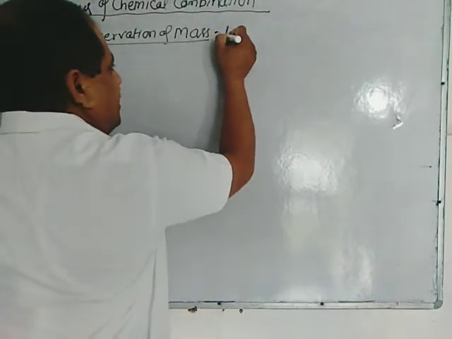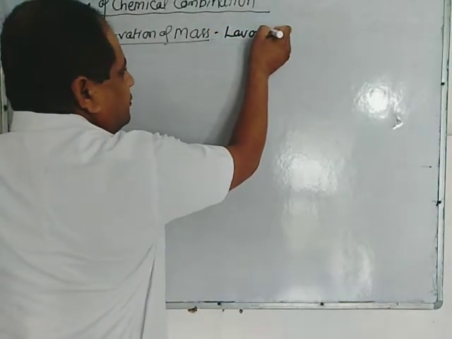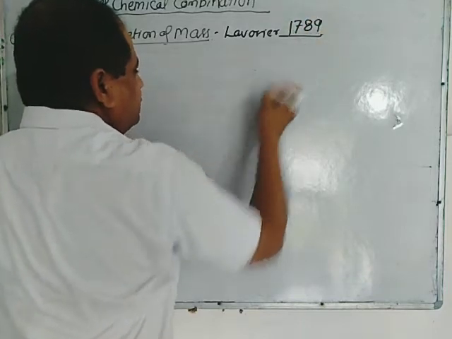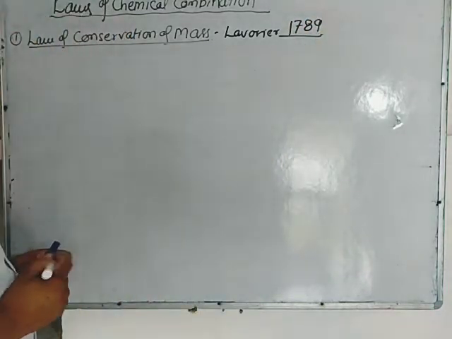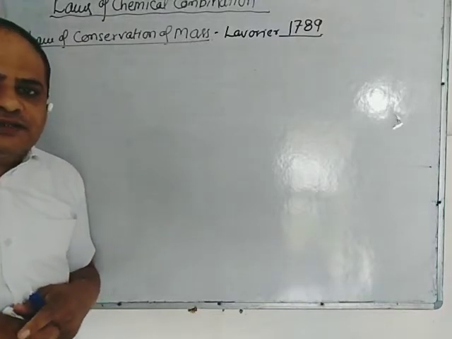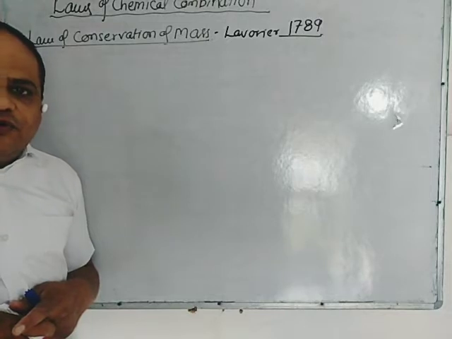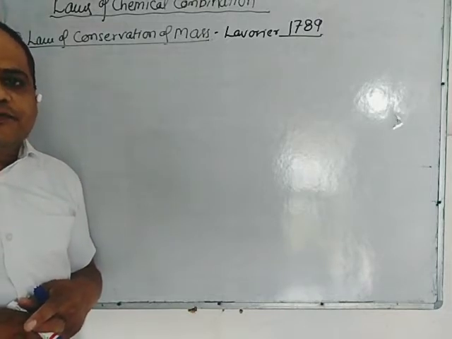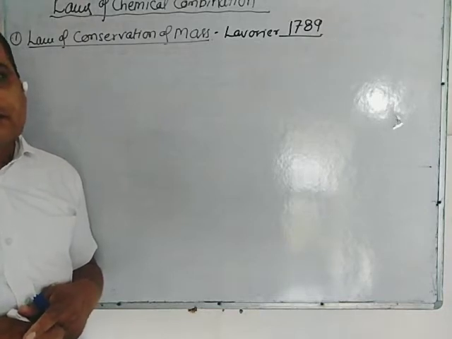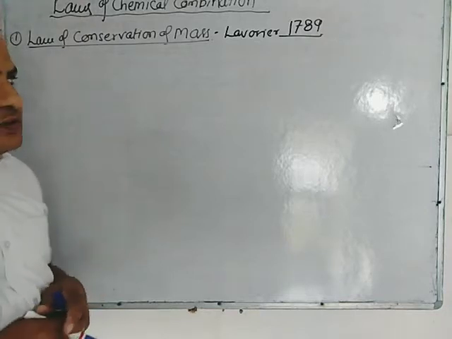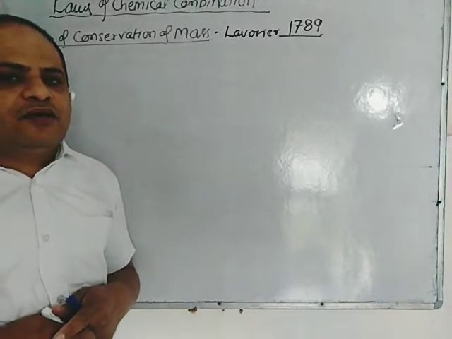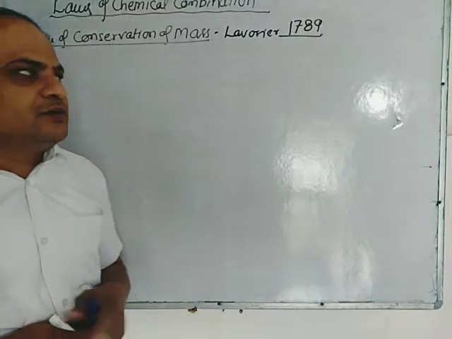This was given by Lavoisier in 1789. According to this, when a chemical reaction takes place, the total mass of the reactant is always equal to the total mass of the product. It means mass in a chemical reaction is always conserved.